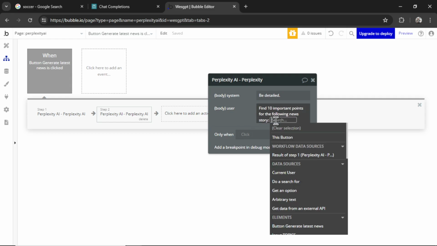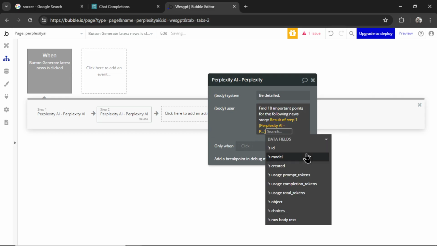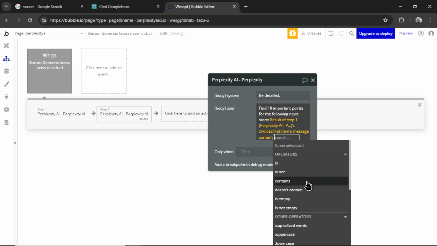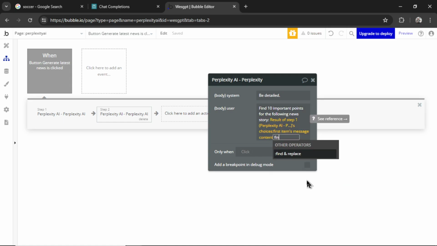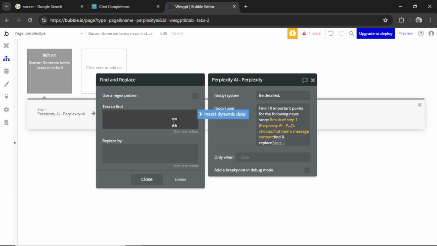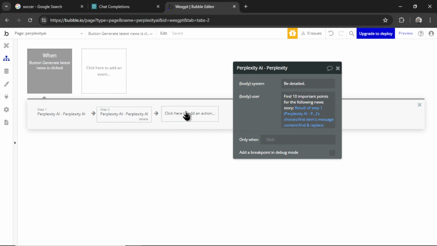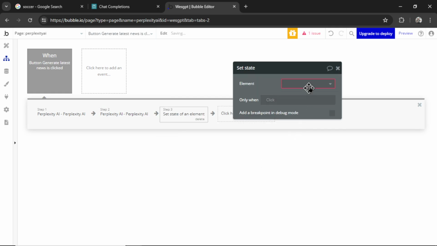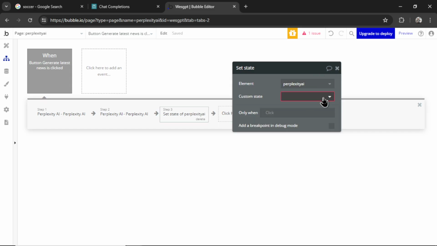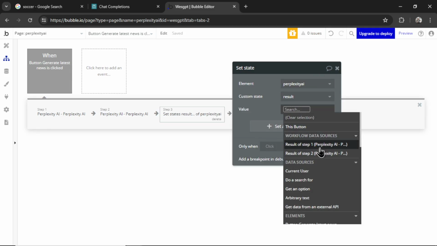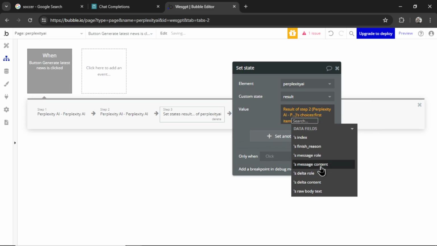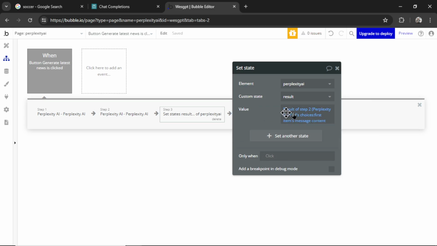We're going to use some dynamic data. It's the result of step 1, choices, first items, message content. And then I like to go find and replace quotation marks so that it doesn't break the JSON body call. Perfect. Now we can display the results on the page. I'm going to go element actions, set state. We're setting the state of the page, result, and the value is the result of step 2, choices, first items, message content.